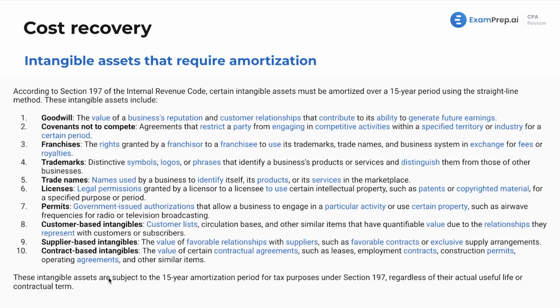There we go. Keeping in mind, regardless of the actual useful life or contract term, we are going to use the 15-year amortization period. That's going to be a trick on the exam. They're going to try to get you to say, oh, we have a covenant not to compete for 8 years. Nope, doesn't matter. You're still using 15 years. Oh, maybe it's 20 years. Nope, you're still using 15 years.